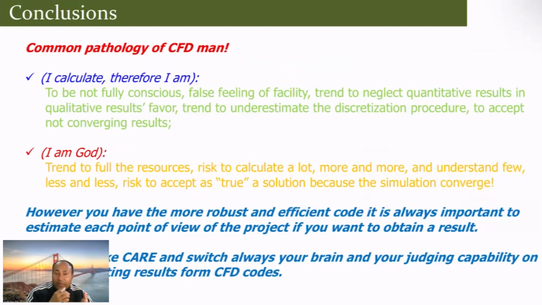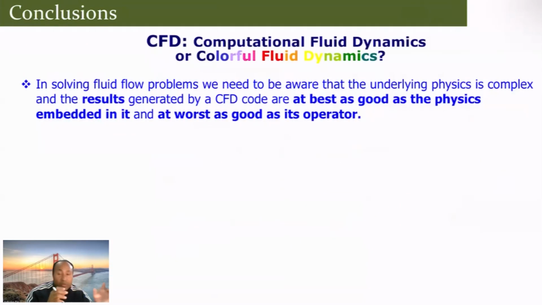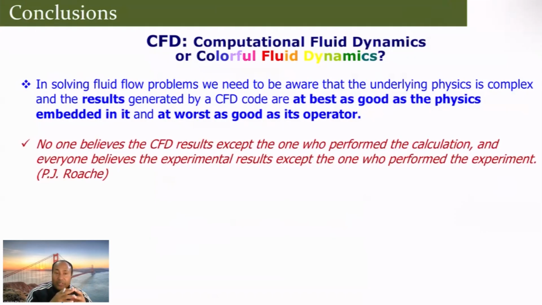The important thing is that you may have a robust and efficient tool, but it is always important to examine each point of view of the project if you want to obtain a result. So you have to take proper care of the whole thing. So computational fluid dynamics is essentially not colorful fluid dynamics. So you have to have a proper balance between these things.